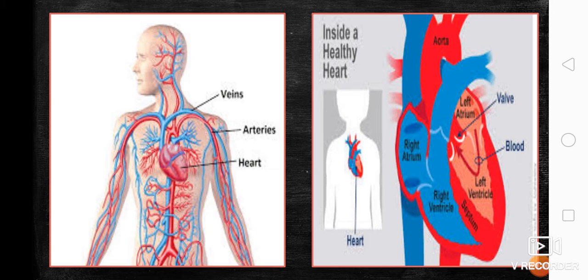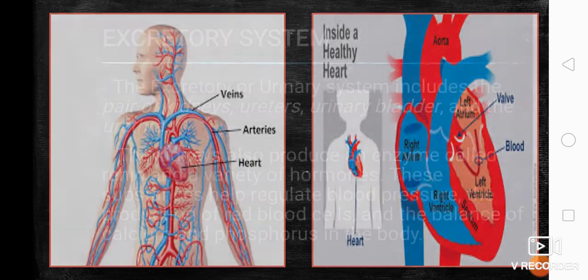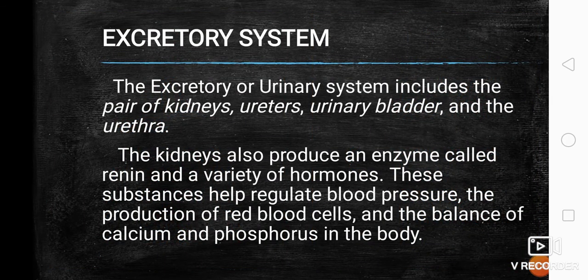And then next is the excretory system. So this excretory system is known also as the urinary system. So from the word excretory or excrete, meaning magpagawas. So kaning excretory or urinary system includes the pair of kidneys, the ureters, the urinary bladder, and we have the urethra.